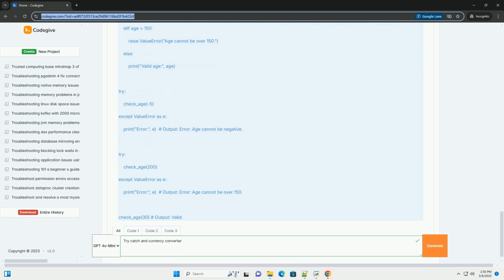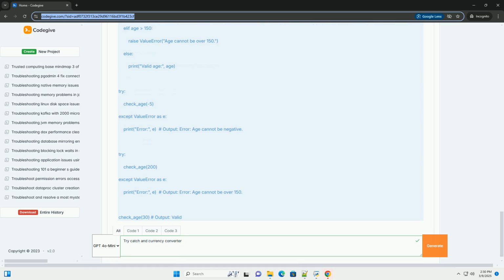Re-raise exceptions. In some cases, you might want to catch an exception, perform some cleanup or logging, and then re-raise the exception so that it can be handled further up the call stack. Use raise, without any arguments, to re-raise the currently active exception.